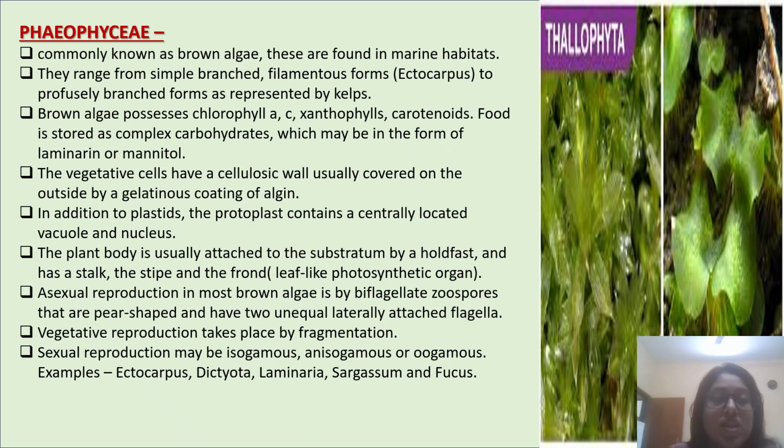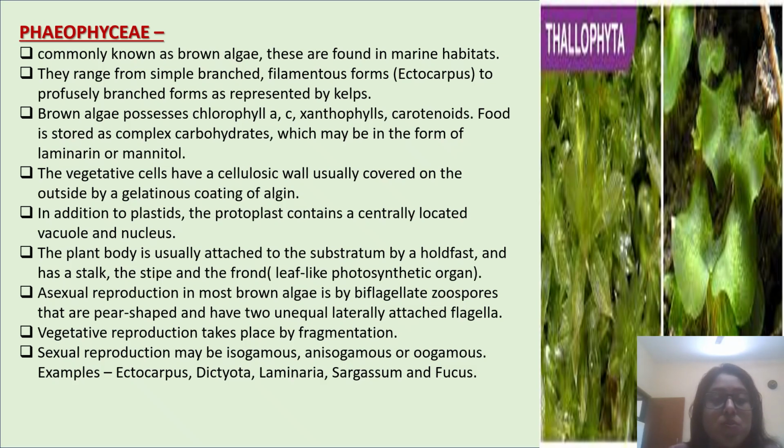The vegetative cells have a cellulosic wall usually covered on the outside by a gelatinous coating of algin. In addition to plastids, the protoplast contains a centrally located vacuole and nucleus. The plant body is usually attached to the substratum by a holdfast and has a stalk, the stipe, and the frond, a leaf-like photosynthetic organ.